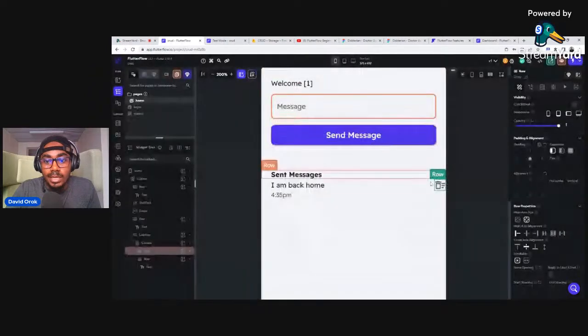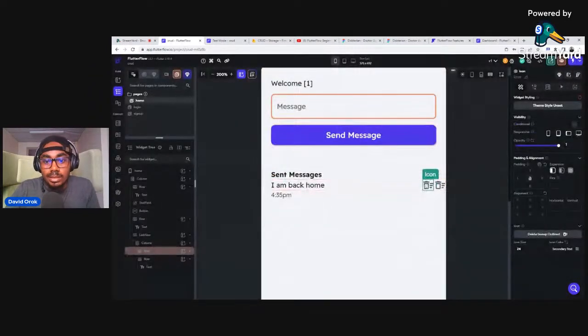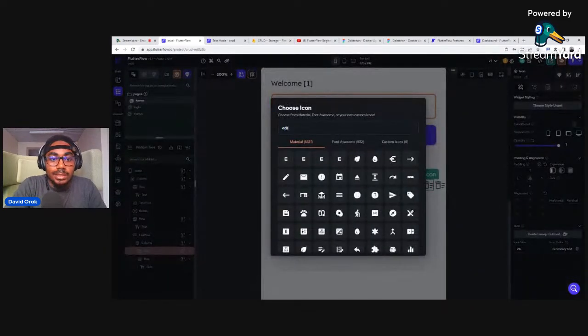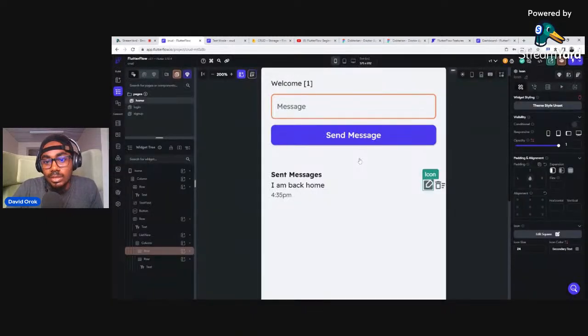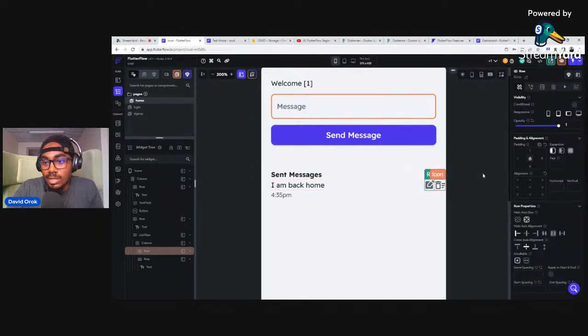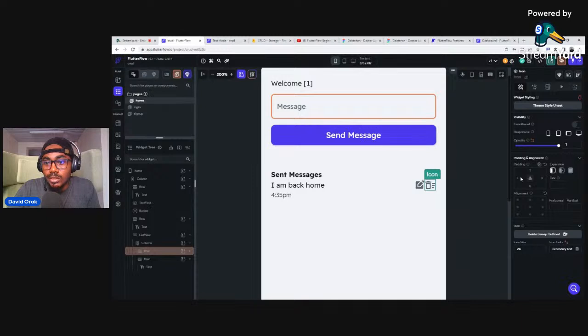Okay. Then inside that row, I'm going to duplicate these, right? That's what I just did. Then I'll click on this and change this to an icon for edit. And I think I can use something like this. Well, why not? So I can change this to 20 and this one can be 24. I just want them to be the same height, kind of. So now I can give a padding of 20 on the left, on the right here. And then I can give them some spacing too and say 12.